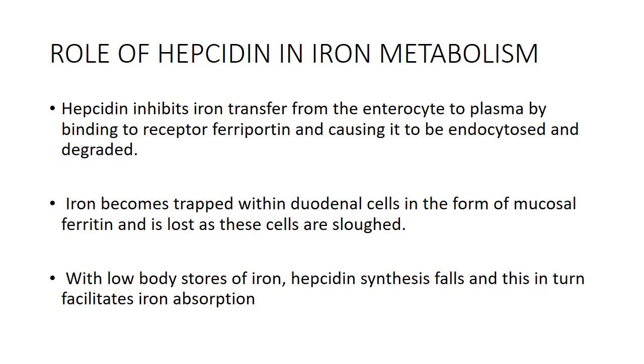And if the body has low iron stores, the hepcidin synthesis from the liver falls, and as a result iron absorption is increased. So this hepcidin actually regulates the iron stores in the body by inhibiting its absorption or facilitating the excretion of iron in the form of sloughing off of the mucosal cells.